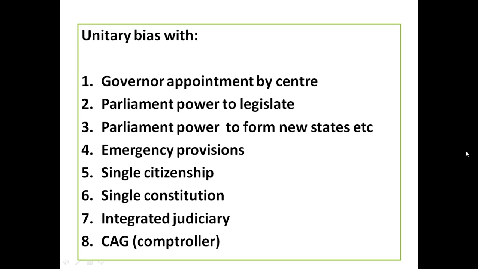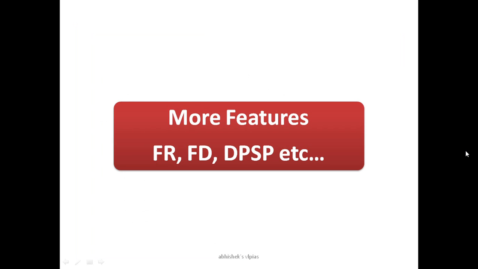While appointing the governors for the state, parliament's power to legislate, parliament's power to form new states and change names, emergency provisions, single citizenship, single constitution, integrated judiciary, and the Comptroller and Auditor General, that means CAG. In these areas, the central has more power than the state. That's why unitary bias with the center.